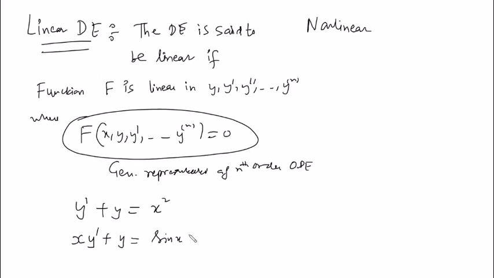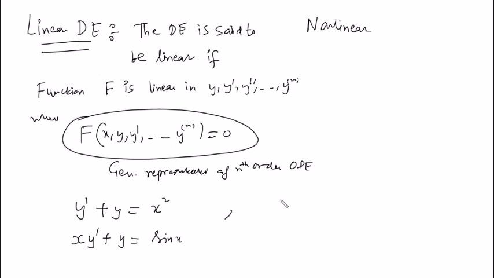So you see, x has been multiplied with y dash. No problem with that, because you have multiplied the independent variable with y dash. I hope you get the idea. And I have also included sin x. There is no problem with the inclusion of sin x also. So the examples I am showing you are examples of linear equations.